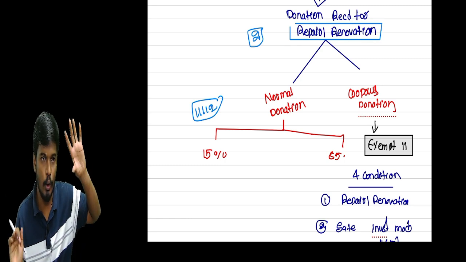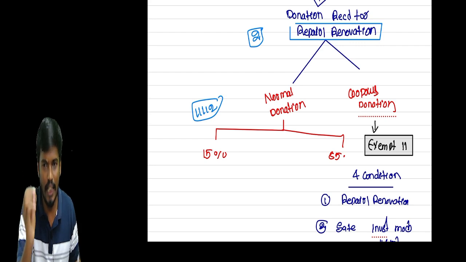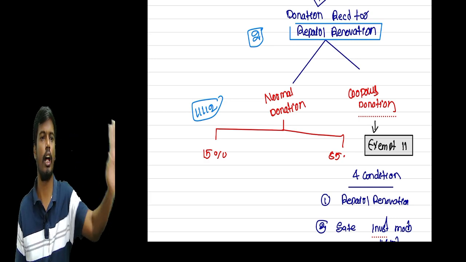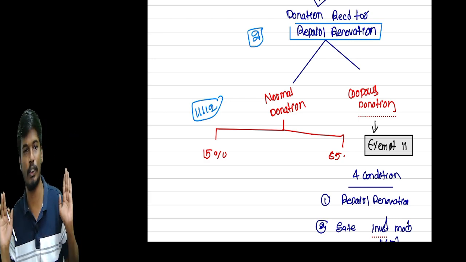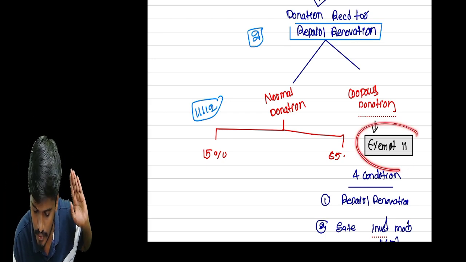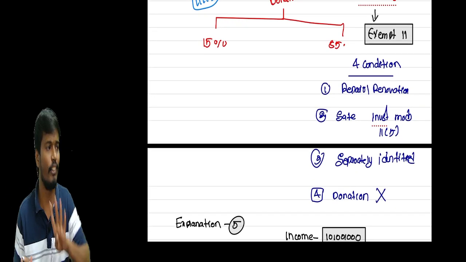So very simple, sir: whatever amount is received by the temple, mosque, church, or gurudwara for repairs and renovation, they can treat it either as a normal donation or as a corpus donation. If they treat it as a corpus donation, whatever amount is received is fully exempt under section 11. But we need to satisfy the 4 conditions.